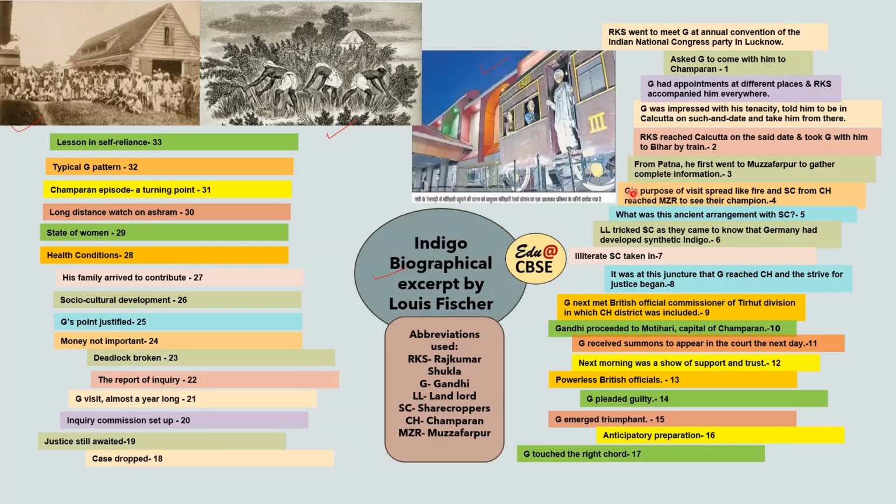Then after that, what happened? Gandhi's purpose of visit spread like fire, and sharecroppers from Champaran reached Muzaffarpur to see their champion. This news spread like fire that someone was there to help their cause. All the sharecroppers from Champaran who were facing this injustice came to Muzaffarpur to see their champion.